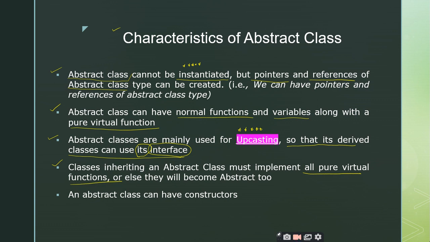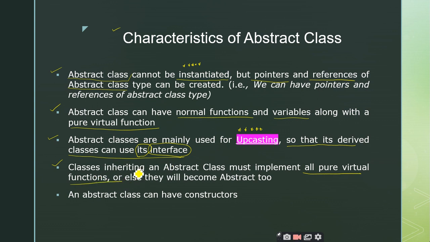A class is called an abstract class if it consists of at least one pure virtual function. At least means minimum. It can have 2, 3, or 4 pure virtual functions, right? So don't get confused between a pure virtual function and a virtual function, both are different. A class can have 1, 2, 3, 4 and so on up to n pure virtual functions.